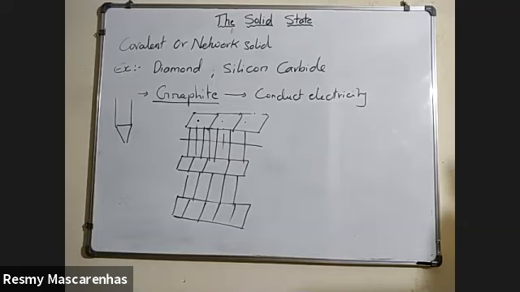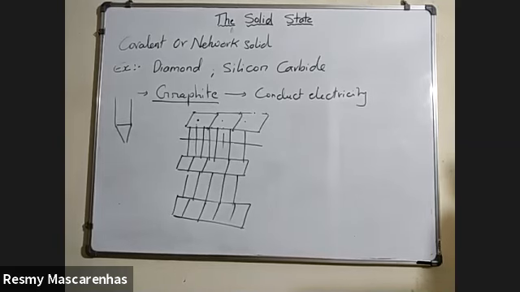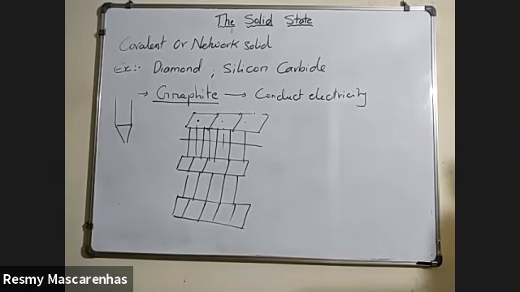You can see this in the notes in covalent solids. From the last, fourth line, you can check and correct your spellings. Each atom is covalently bonded to three of its neighboring atoms in the same layer. Full stop.